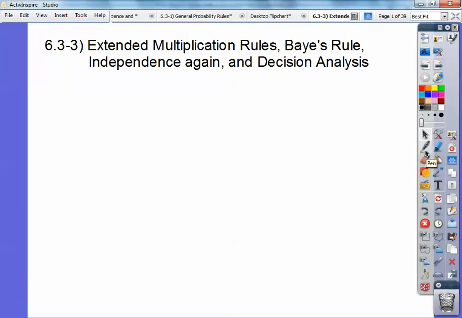Hey everybody, this is section 6.3-3, extended multiplication rule, Bayes rule, independence again, and decision analysis. So all of this involves this Bayes rule thing. I'm not even sure if I pronounced that right.